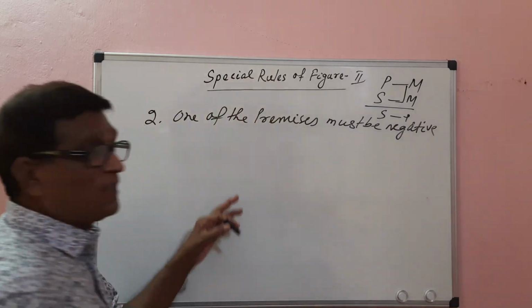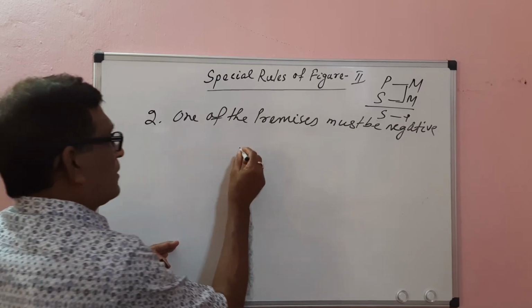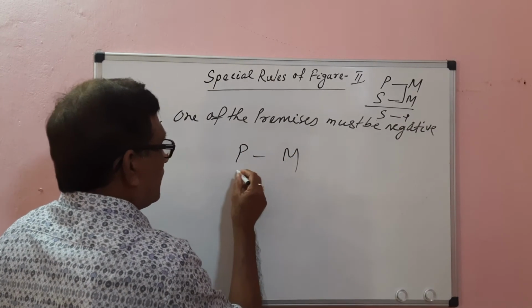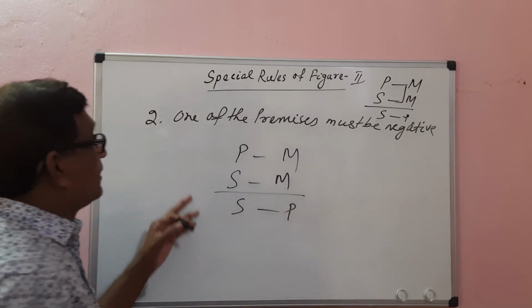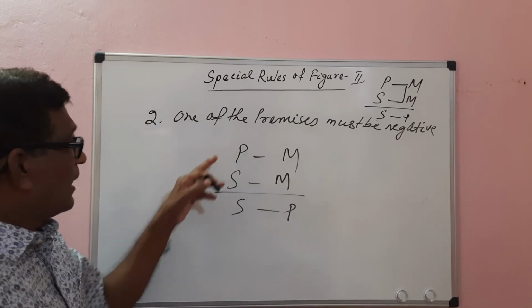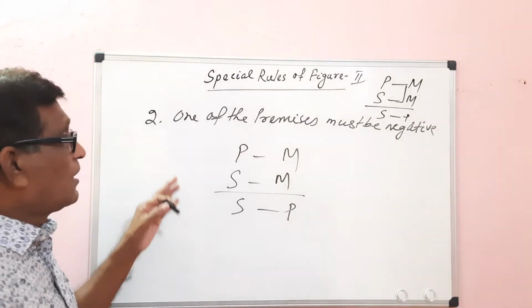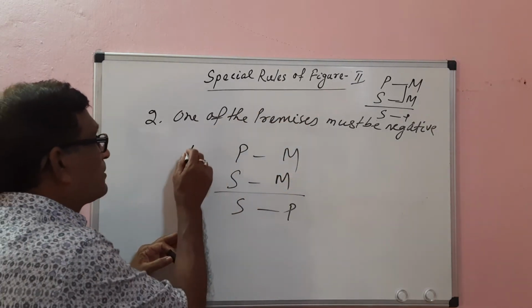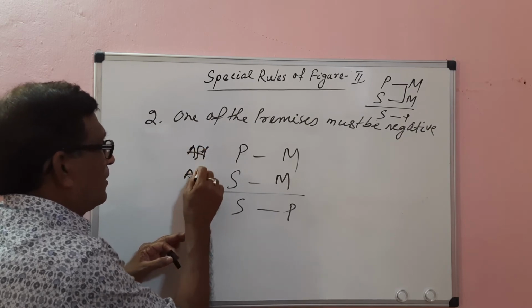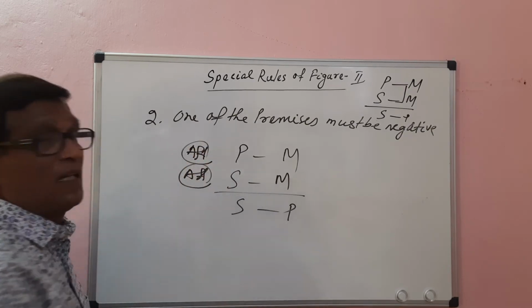Out of the two premises, one must be negative. PM, SM, conclusion SP. Either the major premise or the minor premise, one must be negative. But suppose we do not make one of the premises negative, and instead make both premises affirmative.